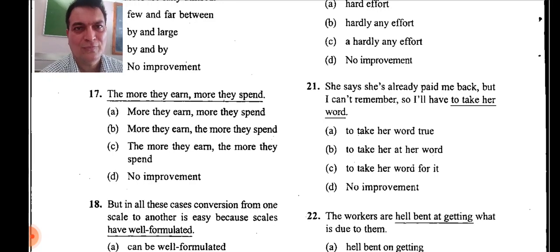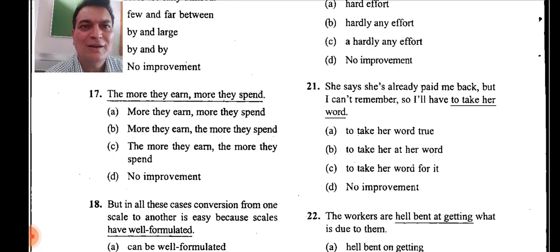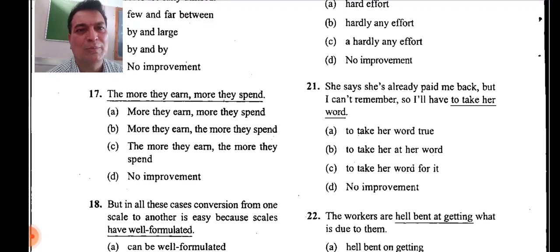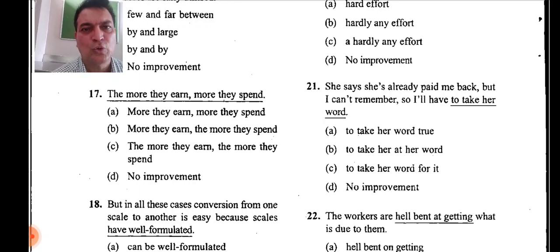Again, the more only will come. The more they earn, the more they spend. And where is that answer? It's in C. Remember, the more is there in the first clause. Again, in the second clause, what will be there? The more. I hope you have understood that. The more they earn, the more they spend.